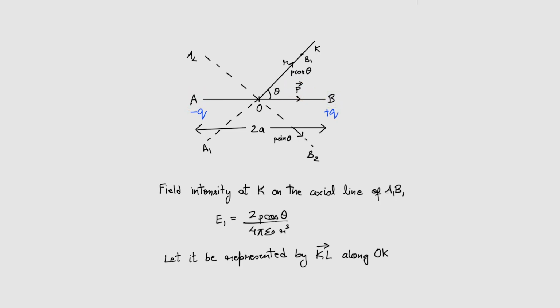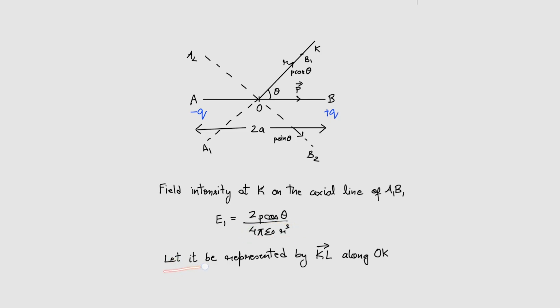Alright, here this is for line A1, B1. The dipole moment along A1, B1 is P cos theta. So the formula E1 is equal to 2P cos theta over 4 pi epsilon naught R cube. Alright?